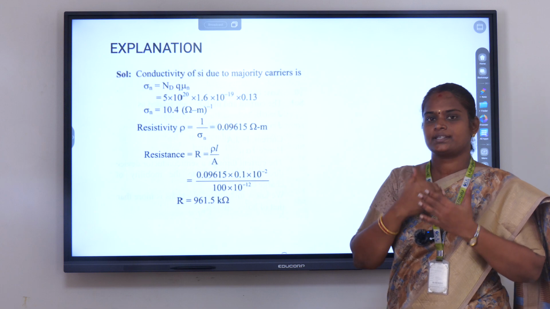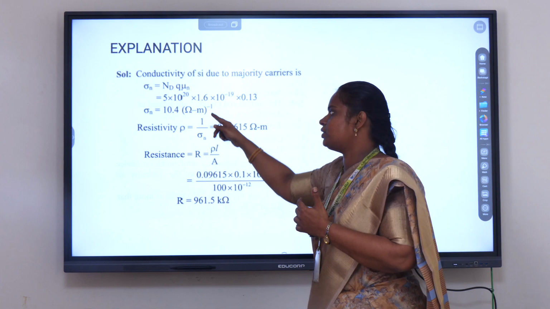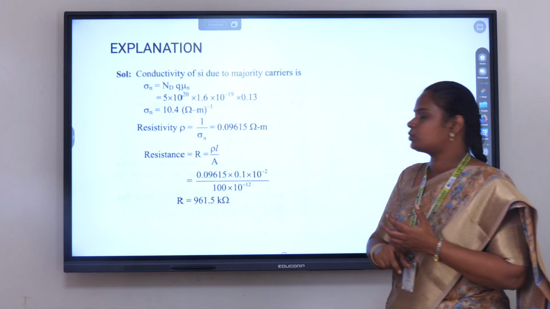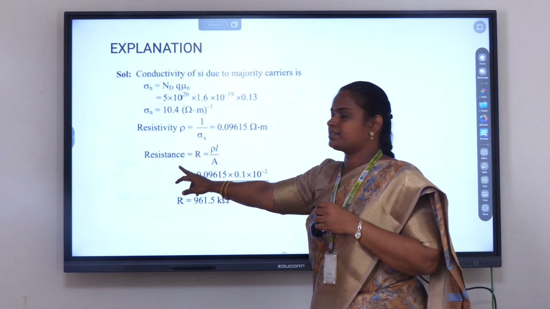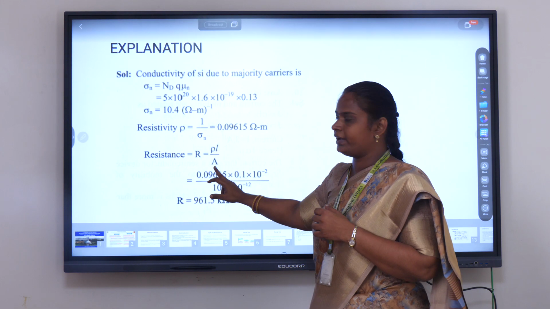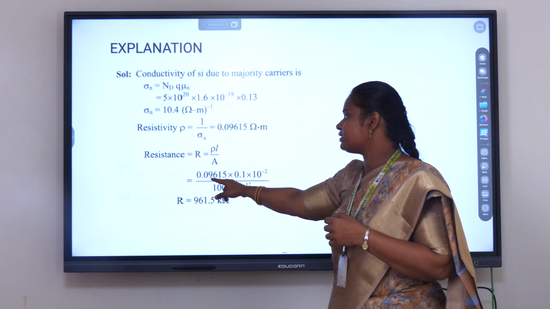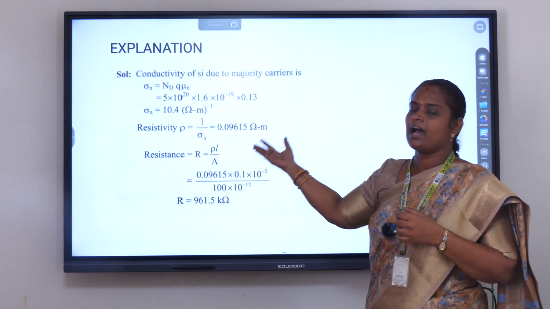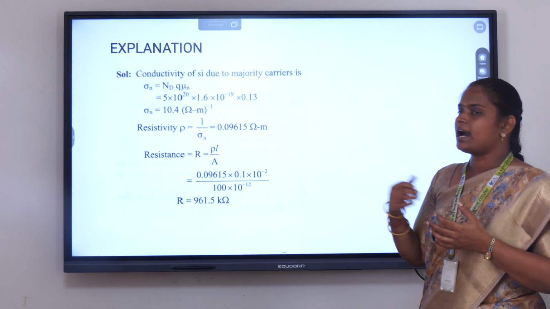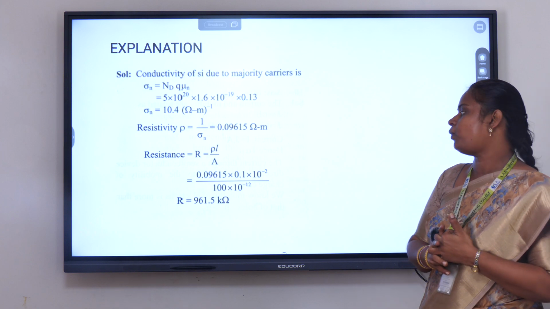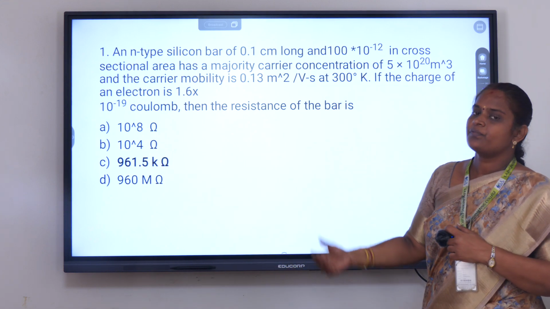After finding this conductivity, you can find the resistivity. I already told you that resistivity is equal to the reciprocal of conductivity. That is, resistivity rho is equal to 1 by conductivity, so you can get 0.09615. This is your resistivity. Now we can find the resistance, that is R is equal to rho L by A. You have found the resistivity, so substitute this value, 0.09614, along with the cross-sectional area, and length is also given in the problem. Just substitute these values and you can find the resistance. That is R is equal to 961.5 kilo ohm. So the third option is the correct answer for this problem.